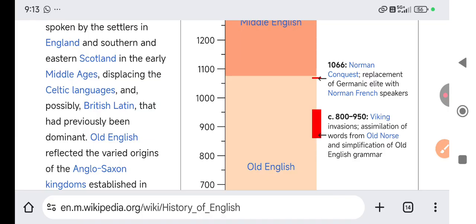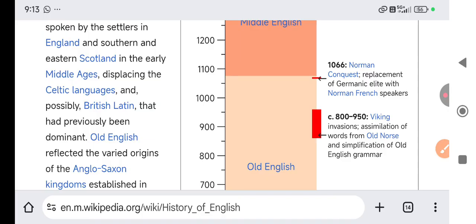Old English was the major English, which was brought mainly by Angles, because they were more powerful out of Saxons and Jutes. So Angles' English and Celtic, because Britain's people used to speak Celtic.